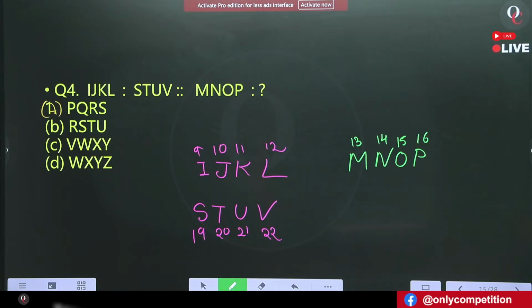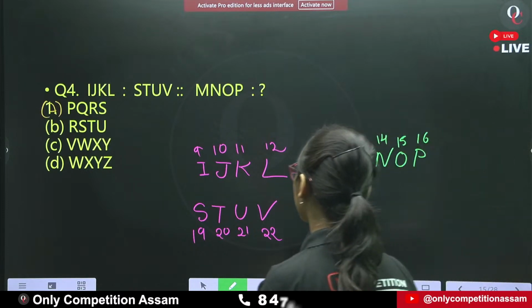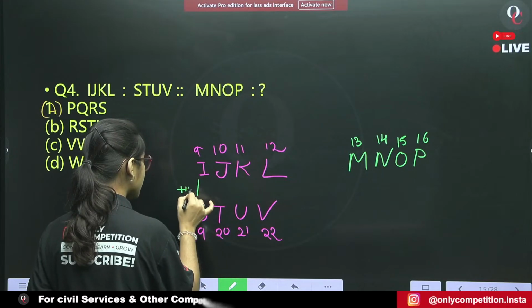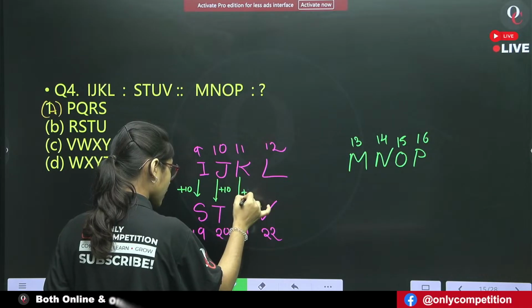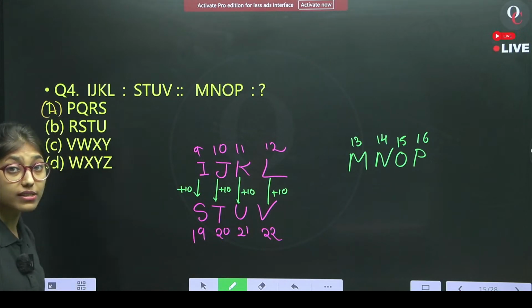Are we able to find the pattern? Okay, Roshan has answered. Yes. Here each and every number is increased by plus 10. This is also plus 10.